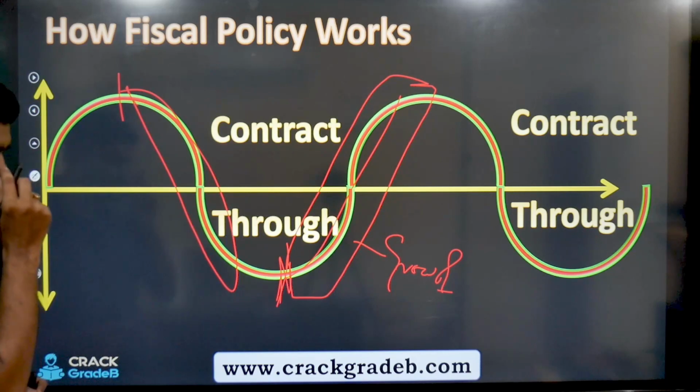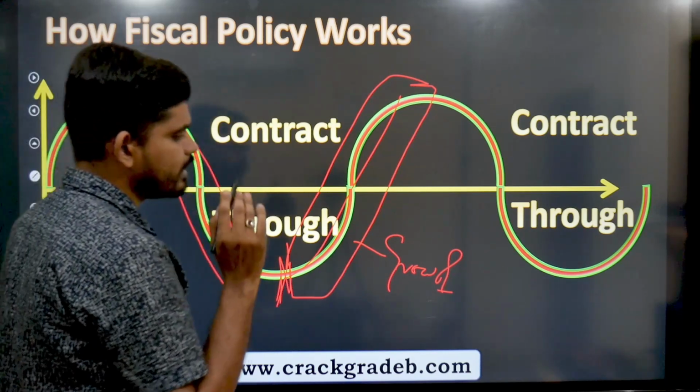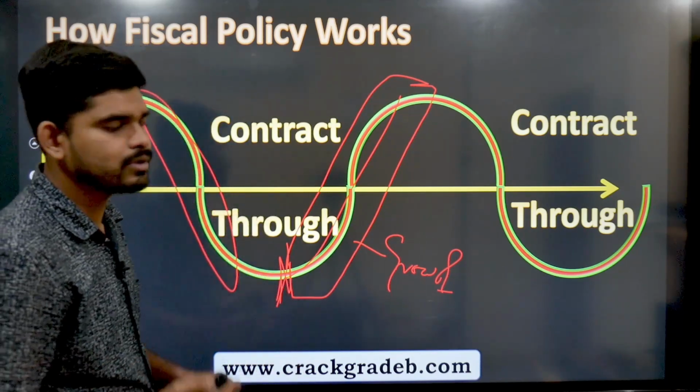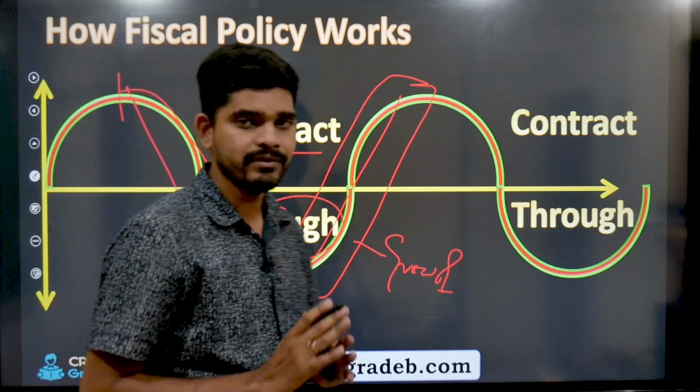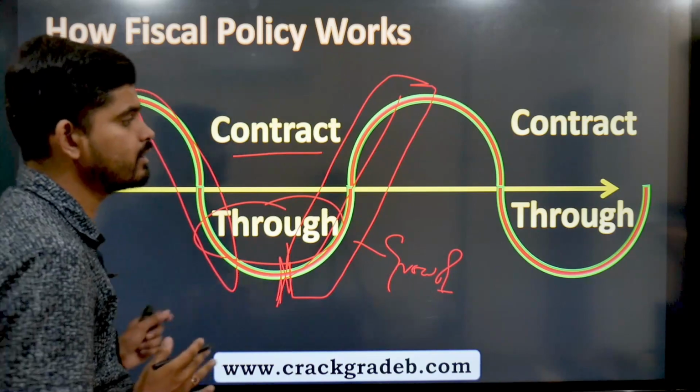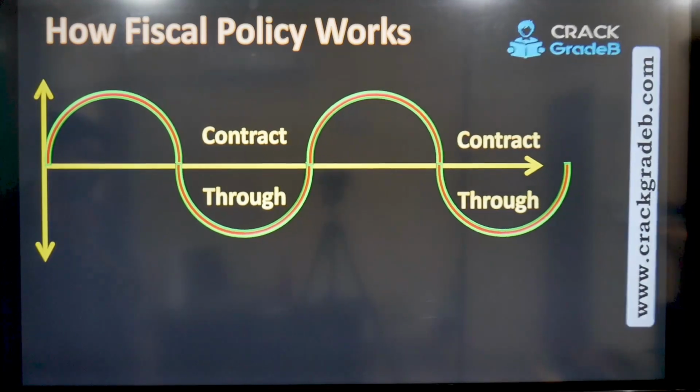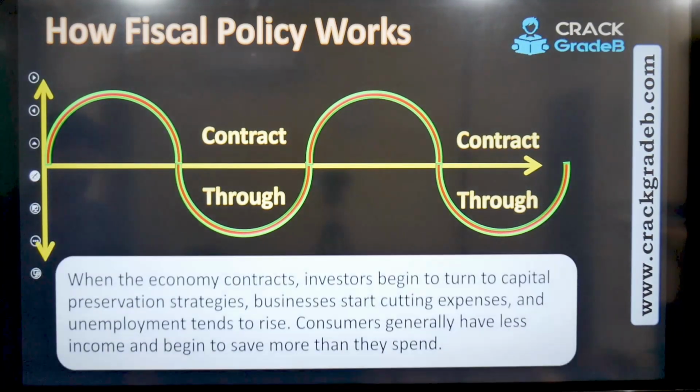So I hope you understood what is expansion, what is growth, what is contraction, and what is trough. I hope this is clear, the oscillating pattern. Now let us move further in our lecture and see the definition.